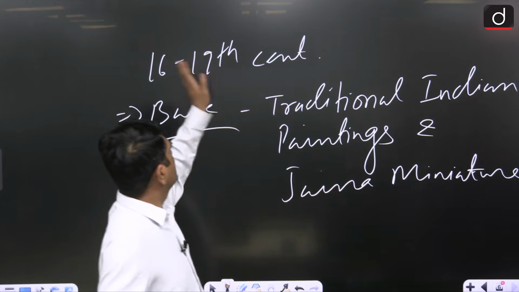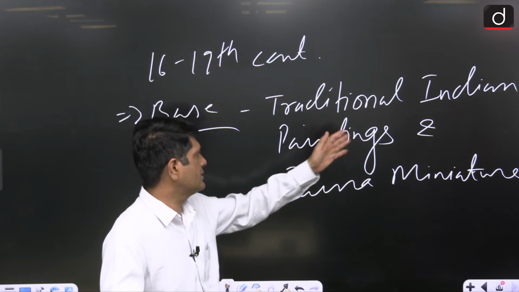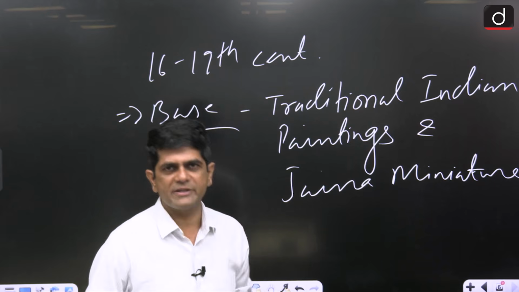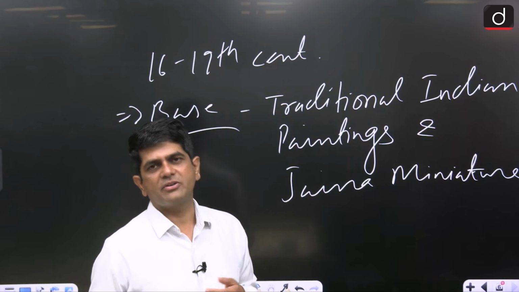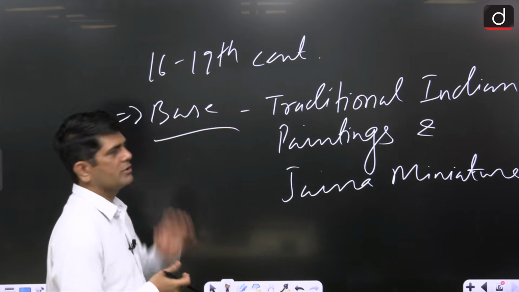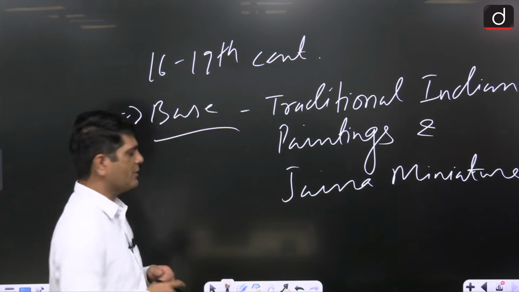So now the base for this Rajasthani School of Paintings was provided by the traditional Indian paintings. Here traditional Indian paintings means the paintings patronized by the commoners, by the traders, by the temples. Clear? So this is the first aspect that you must keep in mind.